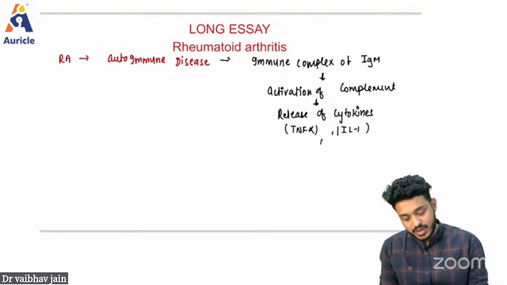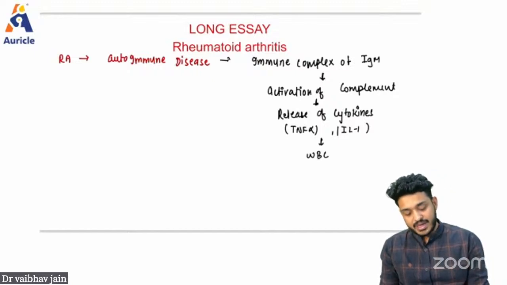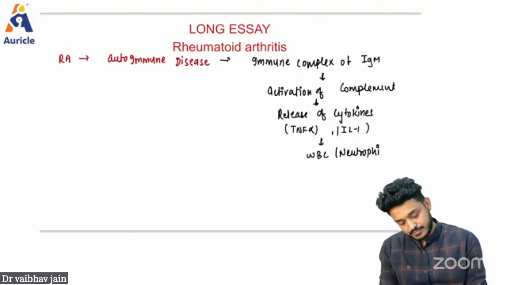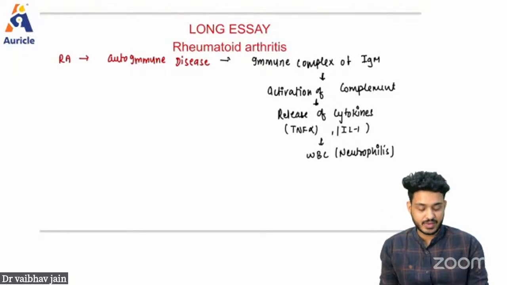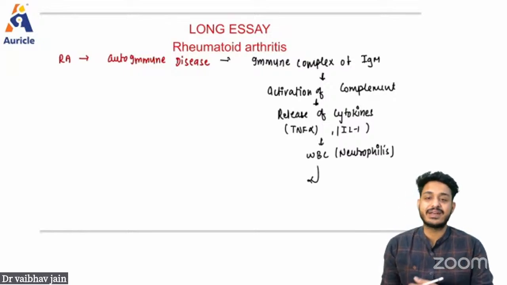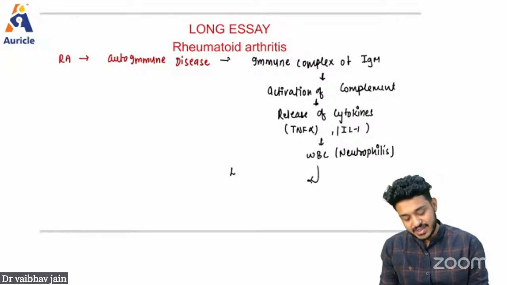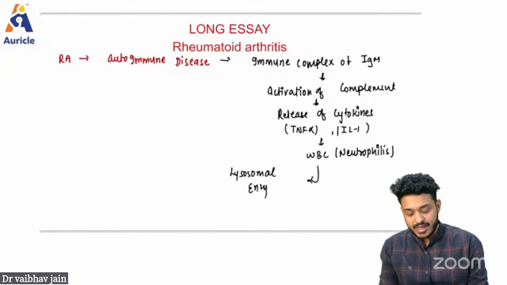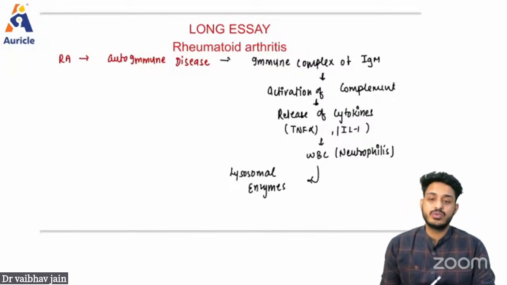And these cytokines are going to bring WBCs, or you can say neutrophils or lymphocytes. And these WBCs are going to release certain enzymes. What are these enzymes? These are your lysosomal enzymes. And these enzymes are going to do two things.